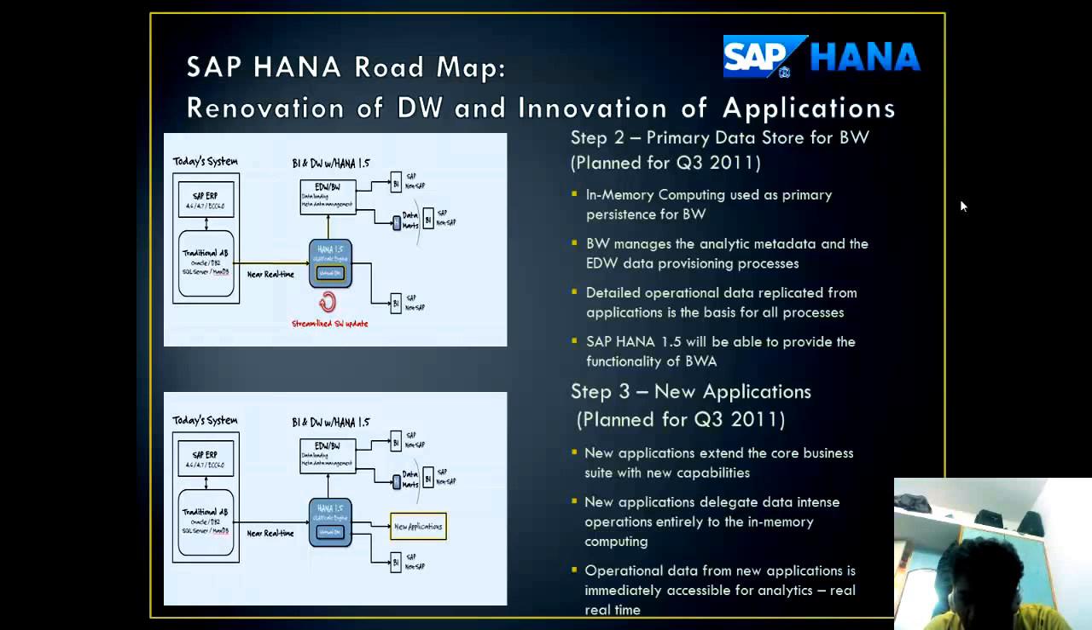Operational data from new applications is immediately accessible for analytics. Real time. The operational data from the new applications can be immediately accessible for analytics. The analytics not only works for the stored data but can now also be active for the real-time data.